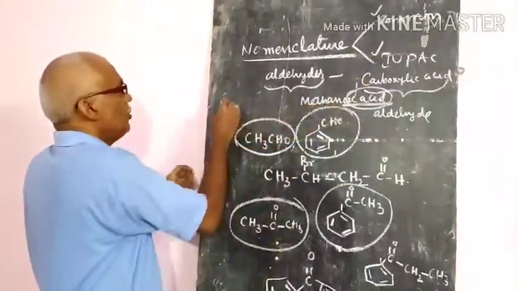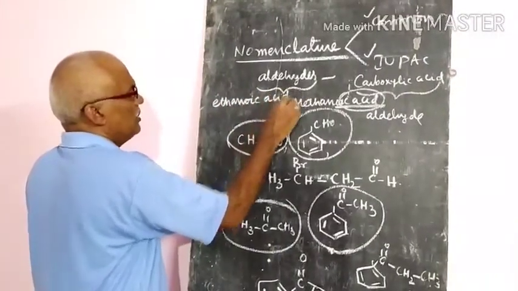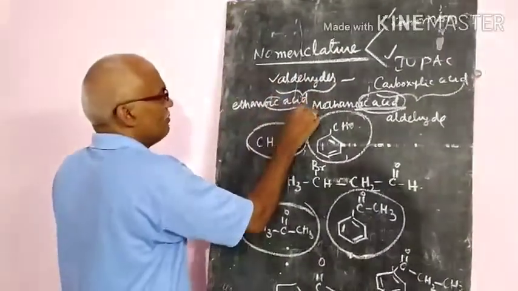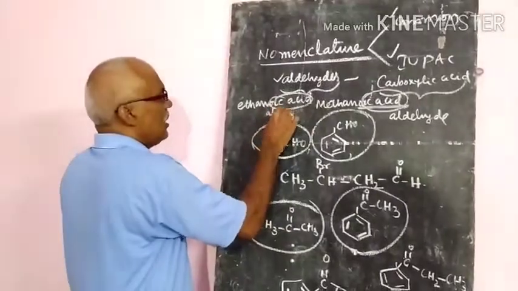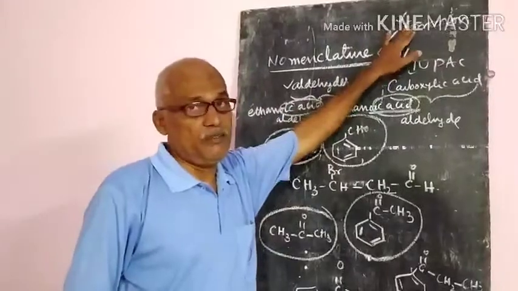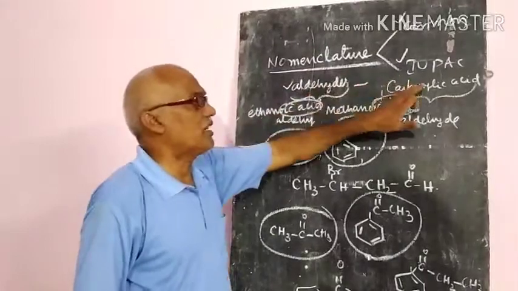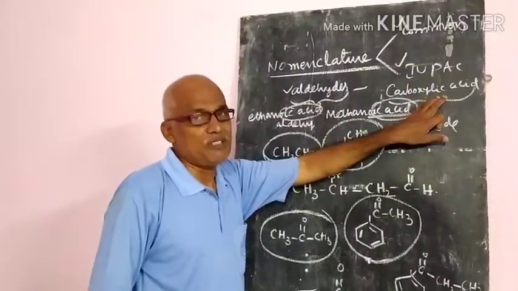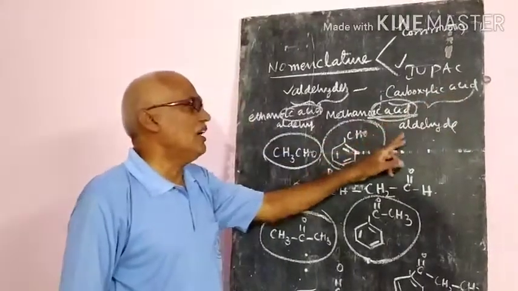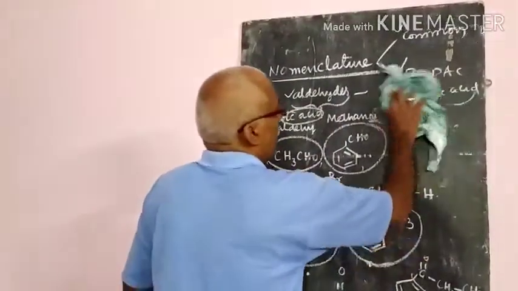Suppose it is ethanoic acid, that means 2 carbon atoms. To get the aldehyde's common name, we remove oic acid and add aldehyde. That means ethanaldehyde. That is the common name, but not the base name. So in the carboxylic acid name, IC acid is removed and aldehyde is added, and like that we give the common nomenclature of aldehydes.